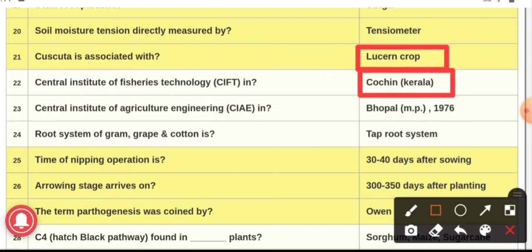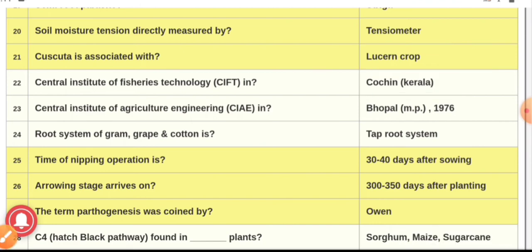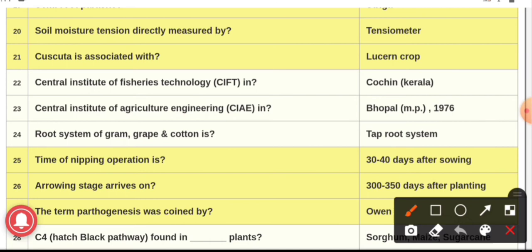Question number 23. Central Institute of Agricultural Engineering is in Bhopal, and it was established in the year 1976. Question number 24. Root system of gram, grape and cotton, it is taproot system. All these three crops possess the taproot system.